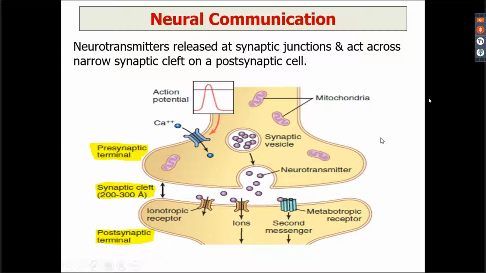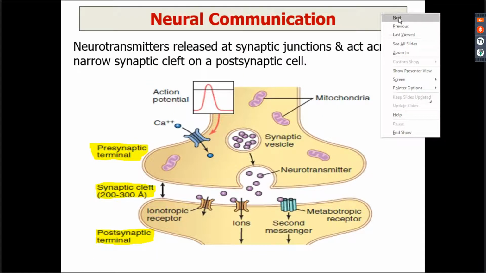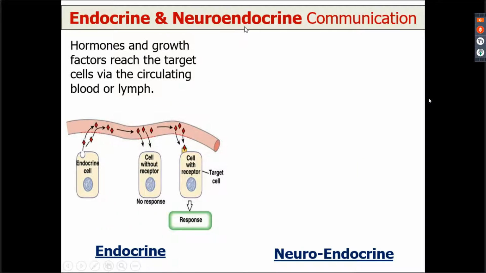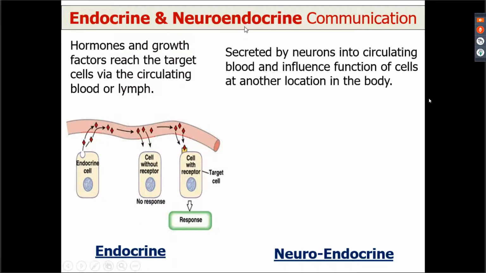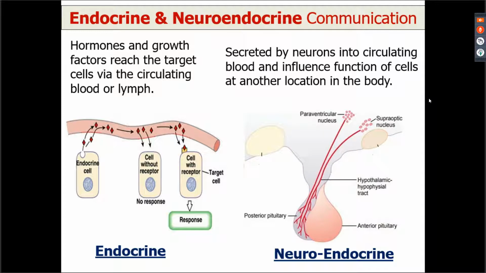Next is the endocrine and neuroendocrine communication. तो neural communication में क्या था? Neural communication में था that the neurotransmitter was secreted into the synaptic cleft. ठीक है. न्यूरोएंडोक्रीन में क्या होगा?